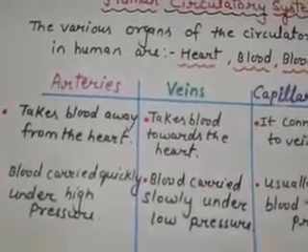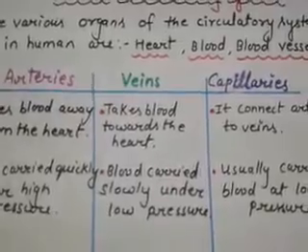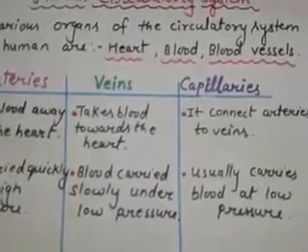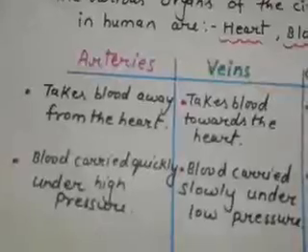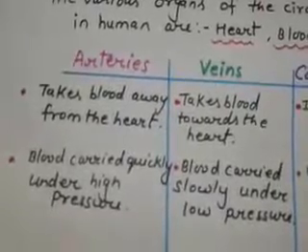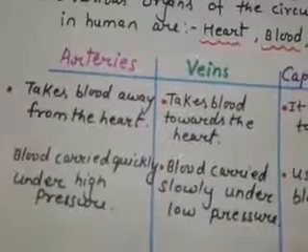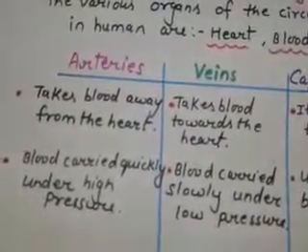In arteries, blood is carried quickly under high pressure. In veins, blood is carried slowly under low pressure. Capillaries usually carry blood at low pressure. All arteries carry oxygenated blood except the pulmonary artery, and all veins carry deoxygenated blood or dirty blood except the pulmonary vein.